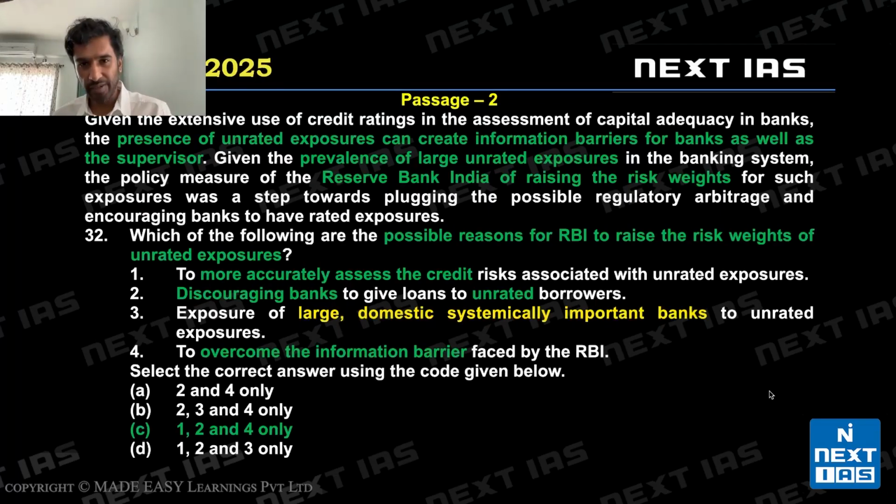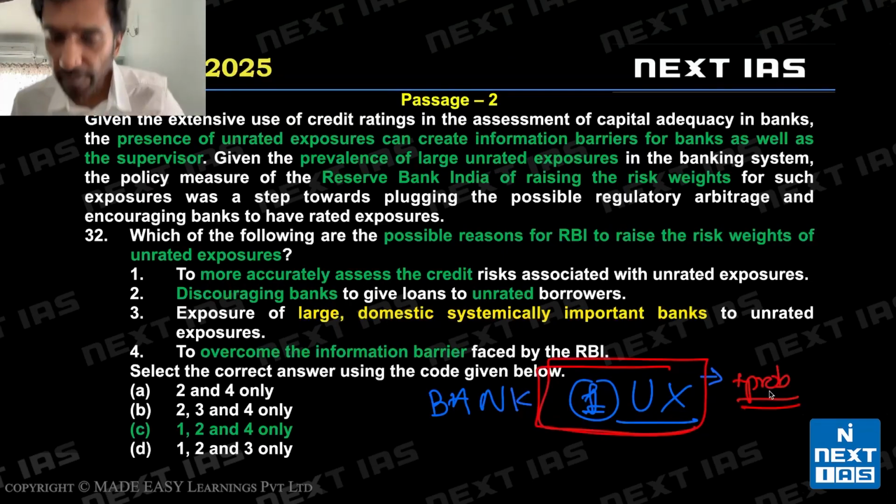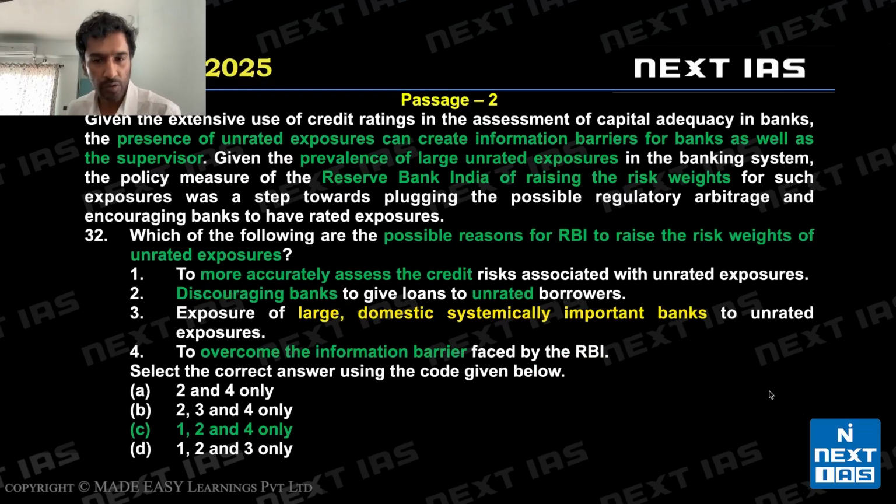So, risk weight being raised means if it's an unrated exposure, we'll call it UX, right? If RBI notices a bank has an unrated exposure, it'll categorize this as more heavily weighted. Let's say this is more problematic. This is what RBI is doing. So if a bank has this in its balance sheet, then we can say that it has a problematic exposure. The reason why it's doing this is to make sure that banks become more stable, secure. We know this. All right.